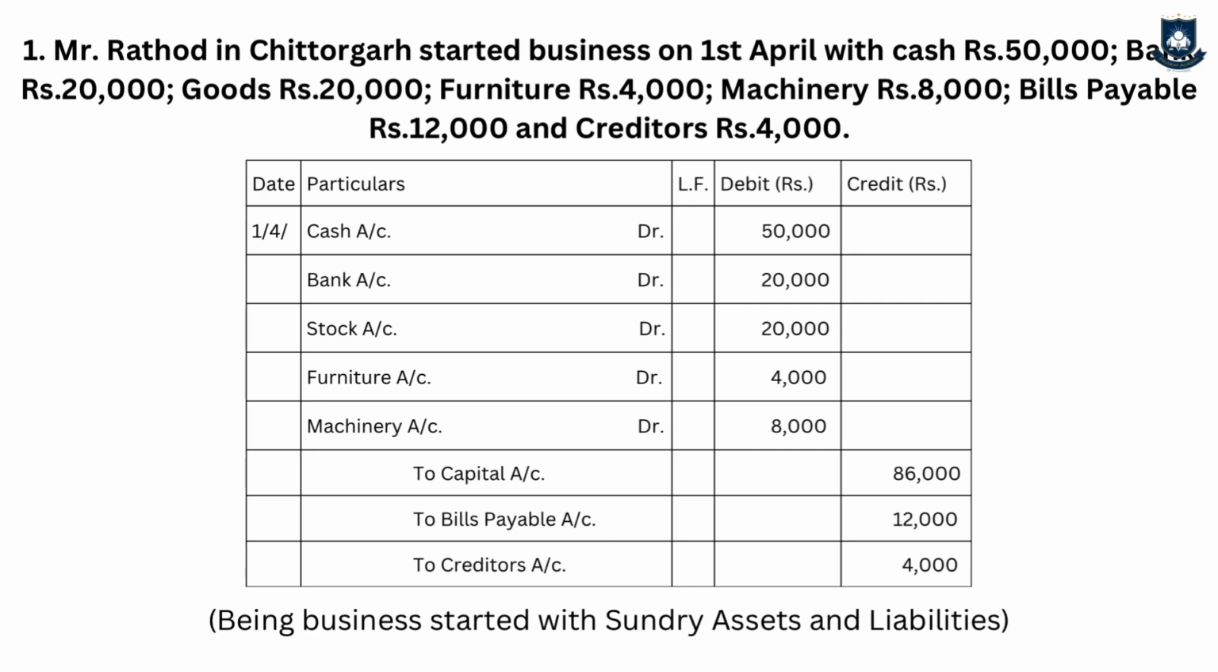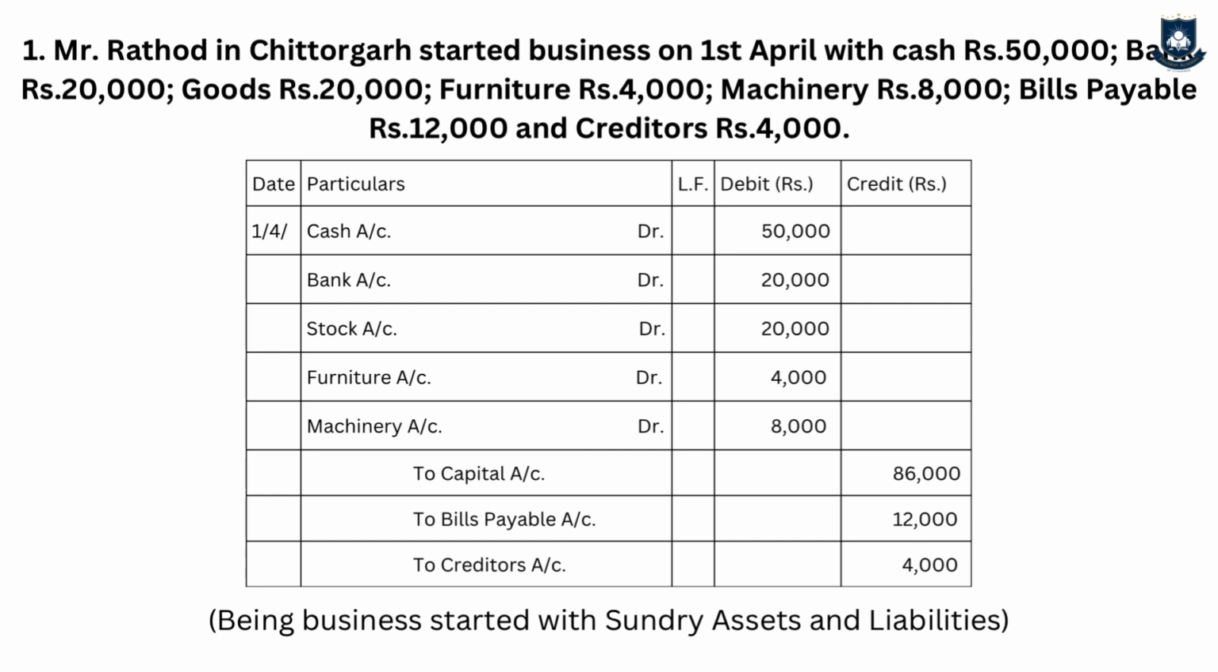The first transaction is: started business with cash rupees 50,000, bank rupees 20,000, goods rupees 20,000, furniture rupees 4,000, machinery rupees 8,000, bills payable rupees 12,000 and creditors rupees 4,000. How do we journalize this?